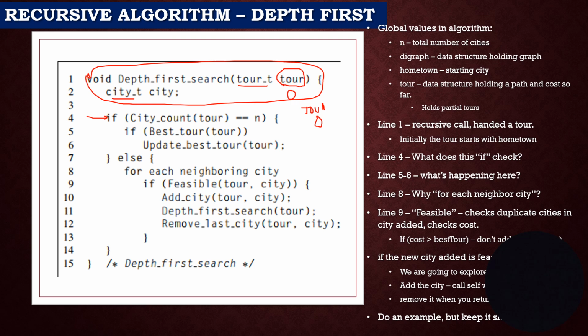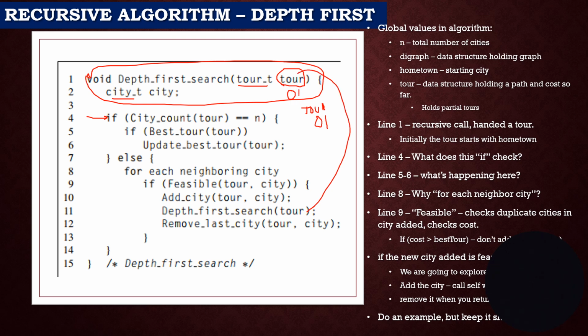So what's going to happen? We're going to get down here. Our tour is sitting at 0. For every neighboring city, we'll start at 1, so the first thing we're going to search is 1. And we say, is it possible that we could search 0, 1 at this point? We say yes, and so we call back up here. Now we come in with nodes 0, 1.